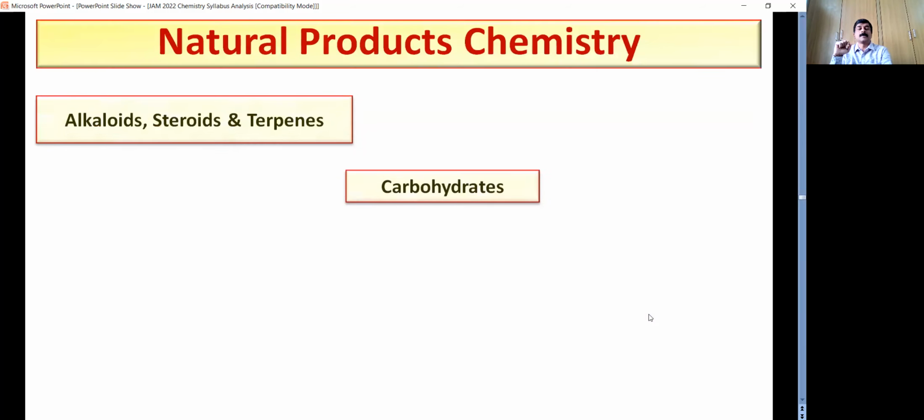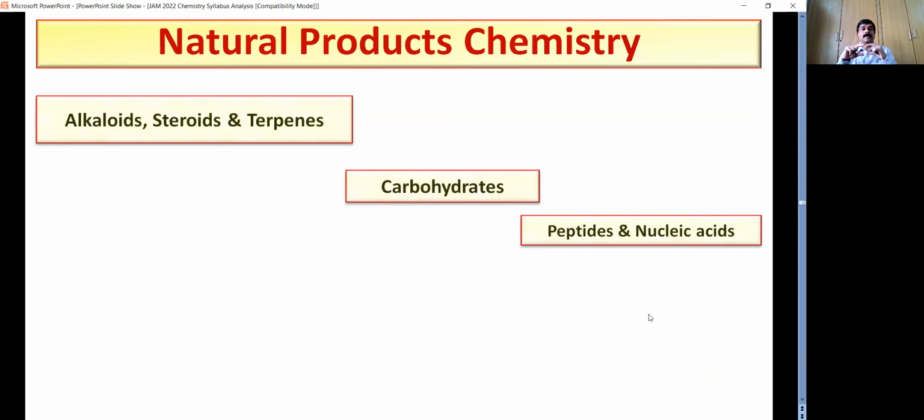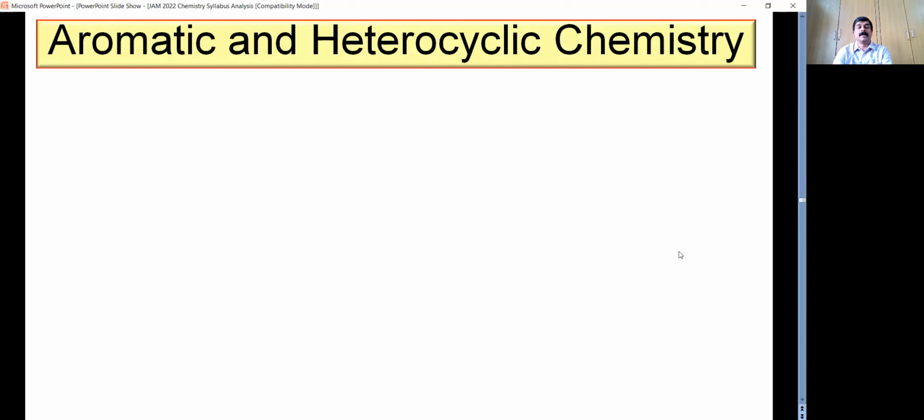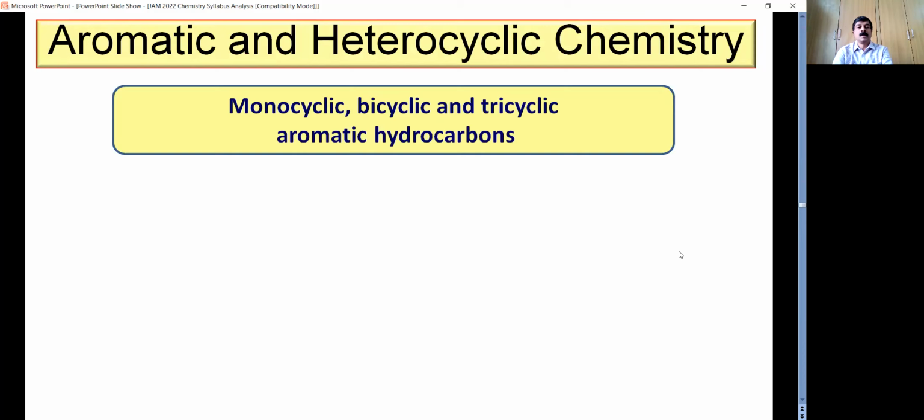Then in natural products, most of the time the questions could be focused on their structural aspects, like the isoprene rule, etc., in alkaloids. Sometimes in carbohydrates, they will ask you for structures of disaccharides and then the linkage, what is the type of linkage, etc. Sometimes in nucleic acids, they can ask the structures of bases, pyrimidine and purine bases, like that.